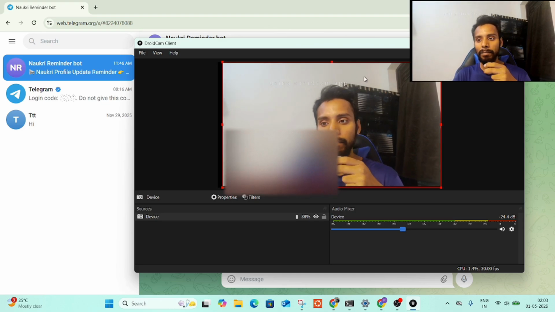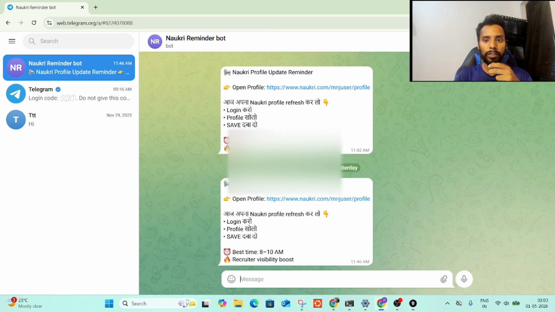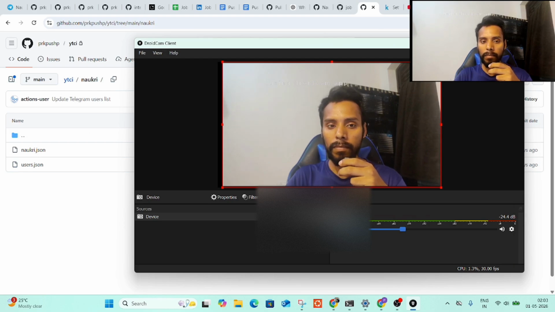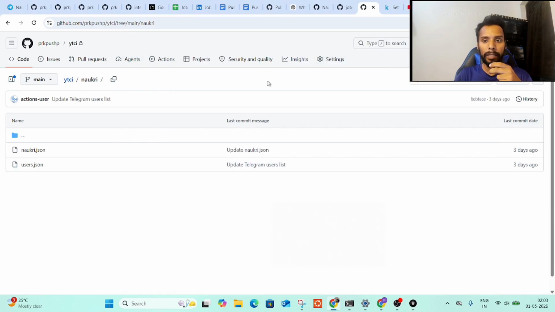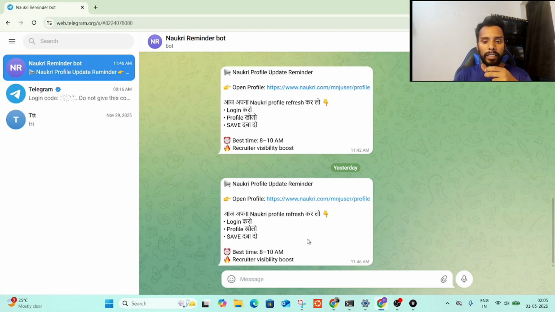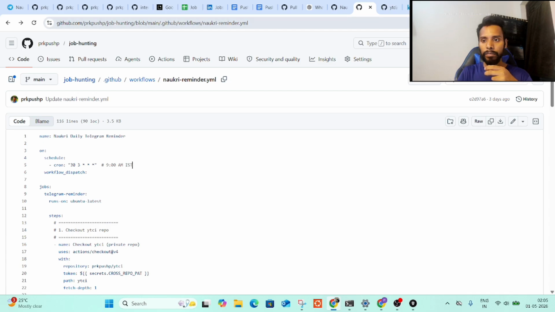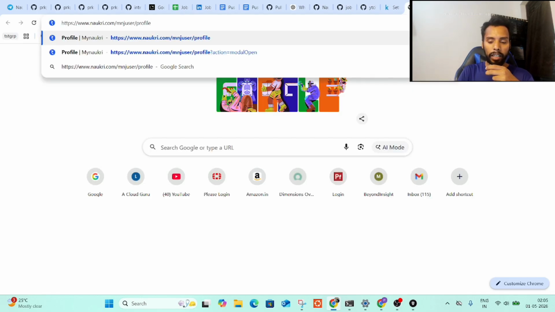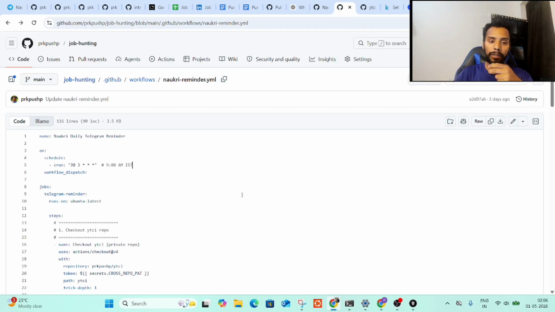All right, so let the game begin. I'll show you the code. I have written a simple workflow. It is pretty simple, no rocket science, no complex logic. The message should look something like this. When you click on this, I'm using another browser, so I'll simply copy it and run it on this browser, and I can see the profile details. And if you are using a phone, it will redirect you to your app directly, and you can update over there.